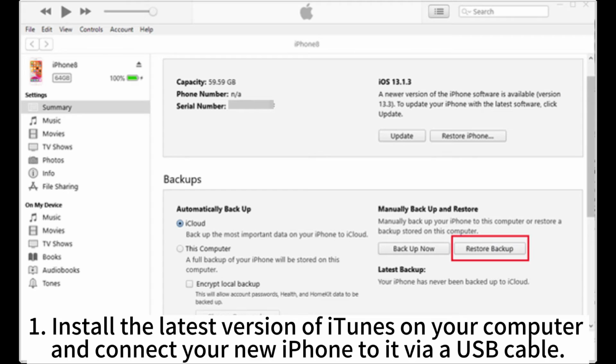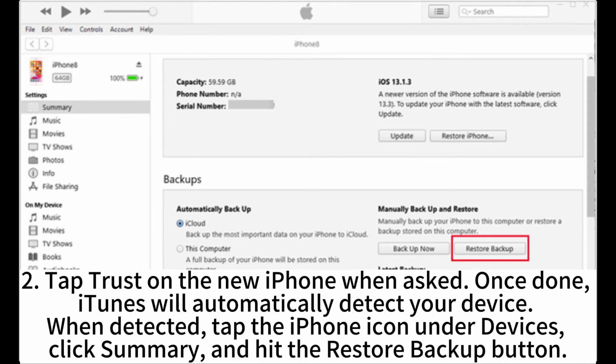1. Install the latest version of iTunes on your computer and connect your new iPhone to it via USB cable. 2. Tap Trust on the new iPhone when it prompts. Once done, iTunes will automatically detect your device. When detected, tap the iPhone icon under Devices, click Summary, and hit the Restore Backup button.